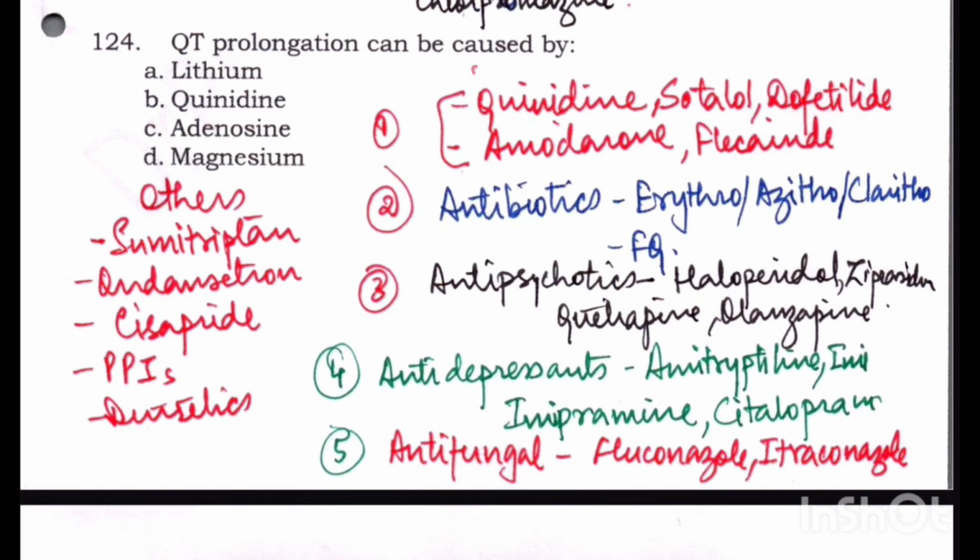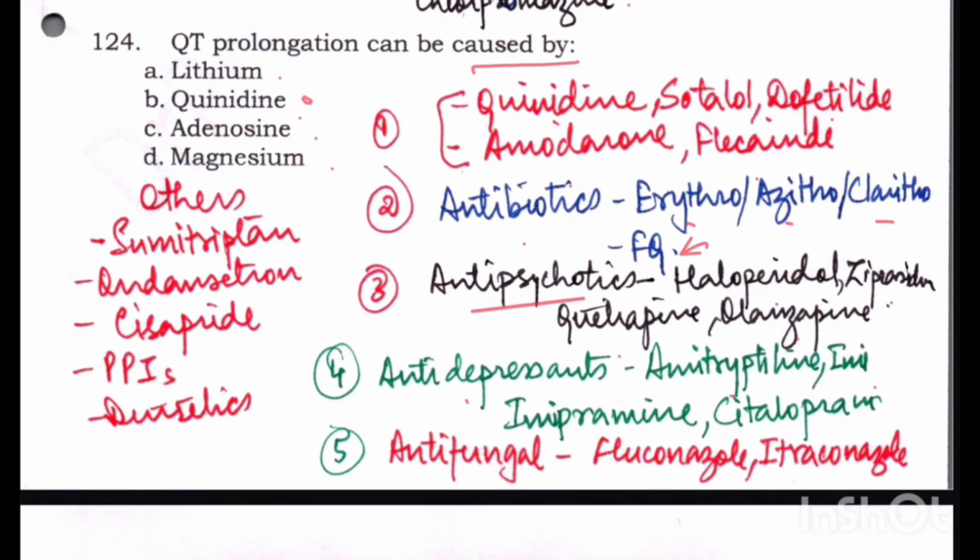QT prolongation can be caused by, options given are lithium, quinidine, adenosine and magnesium, right? So let's see the options now. QT prolongation is caused by quinidine, sotalol, dofetilide, amiodarone, flecainide. So out of these options, quinidine is out now. Antibiotics like erythromycin, azithromycin, clarithromycin, fluoroquinolones like ciprofloxacin, levofloxacin, antipsychotics like haloperidol, ziprasidone, quetiapine, olanzapine, right?